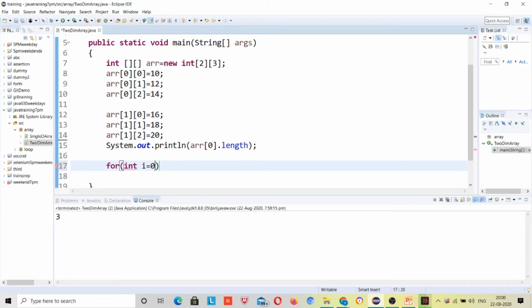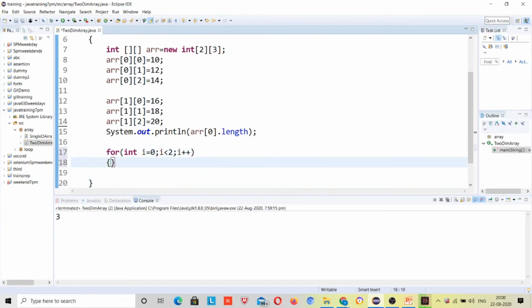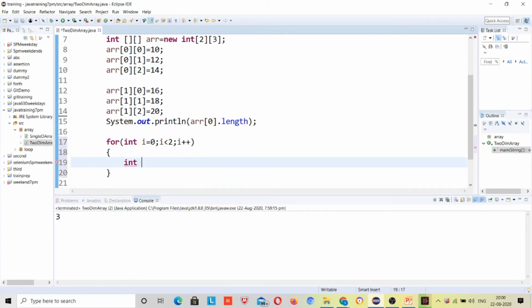int i is equal to 0, i is less than, first make it simple, first use i less than 2, right? 0 and 1, the loop will run 2 times, right? Now, sorry, here you can declare int j is equal to 0, and here you can also declare i is equal to 0, so that this will be a global variable. You can use it anywhere inside your class. Okay, now I'll be removing this.